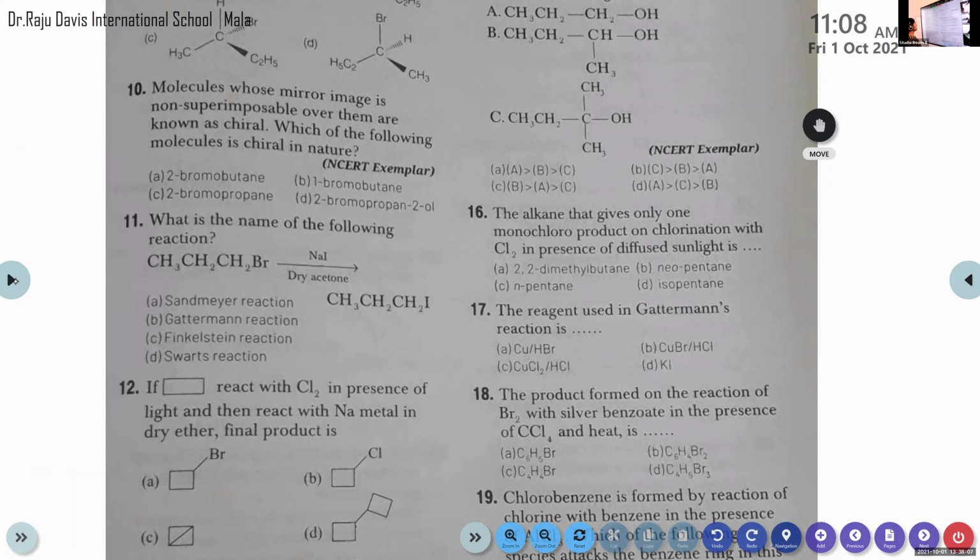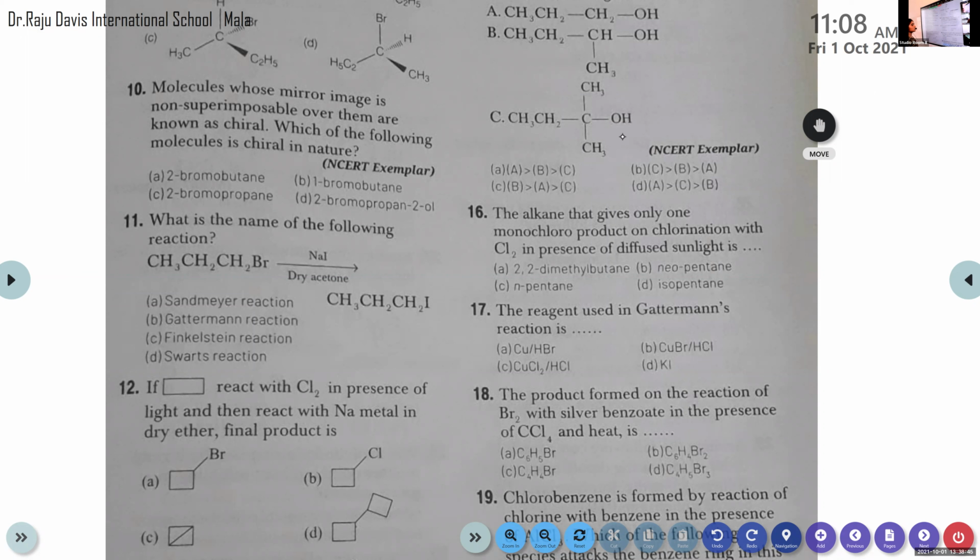Question number 10. Molecules whose mirror images are non-superimposable over them are known as chiral molecules. Which of the following molecule is chiral in nature? Option A, 2-bromobutane. Option B, 1-bromobutane. Option C, 2-bromopropane. Option D,